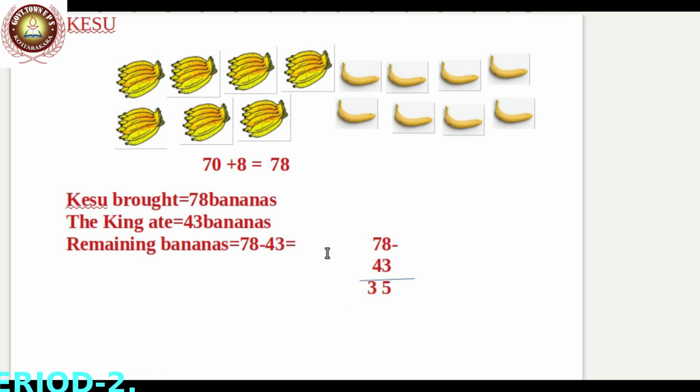So now we get the answer, 35 bananas. Find the remaining bananas by subtracting the bananas the king ate. Total bananas 78, the king ate 43. So 78 minus 43 is equal to 35. That is 35 bananas remaining after the king ate.